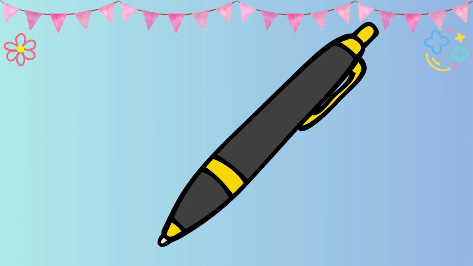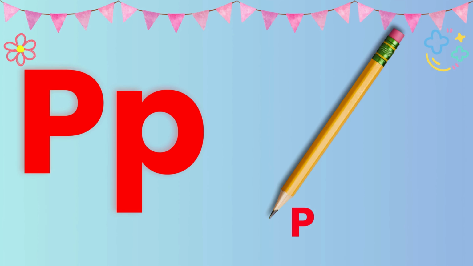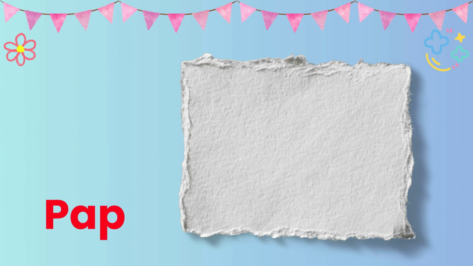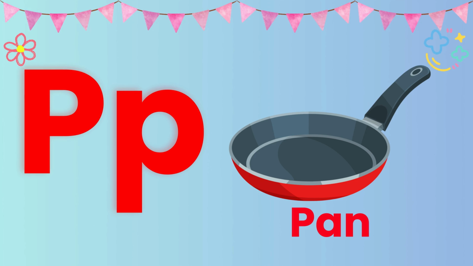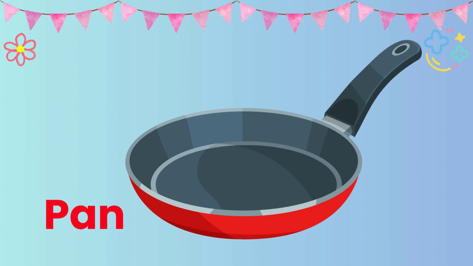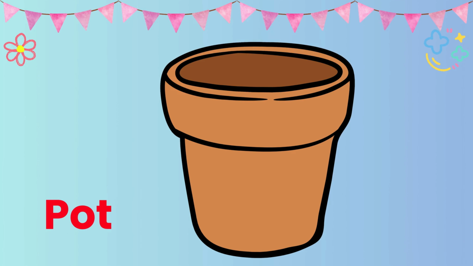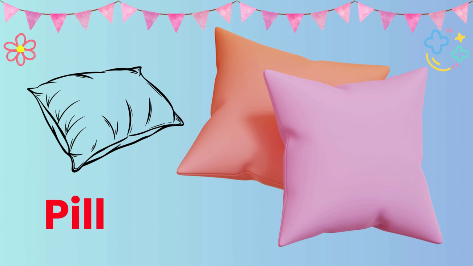Pen, P is for pen. Pencil, P is for pencil. Paper, P is for paper. Pan, P is for pan. Pot, P is for pot. Pillow, P is for pillow.